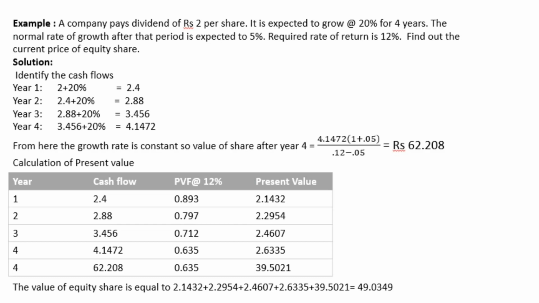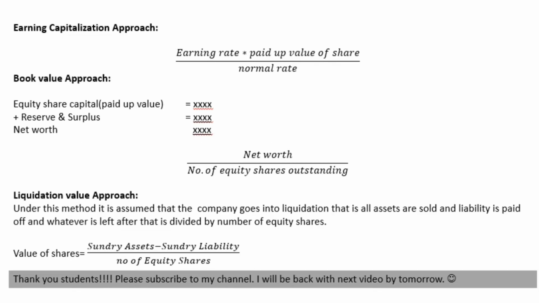Now, earning capitalization approach. In this case, the formula is earning rate into paid up value of shares divided by normal rate. Book value approach, basically in this case what you have to find out is net worth. What is net worth? Basically paid up value of equity shares plus reserves and surplus. Once you find out the net worth, divide that net worth by the number of equity shares outstanding. You will get the value of the equity share.